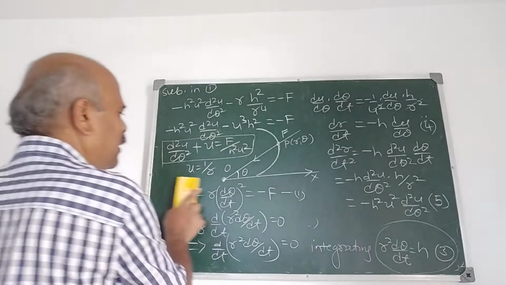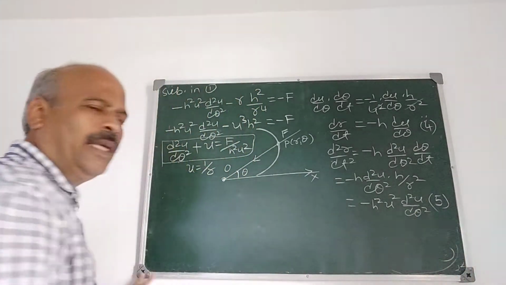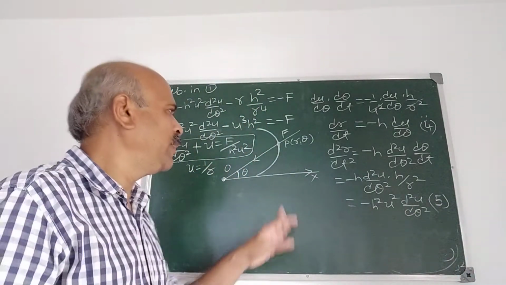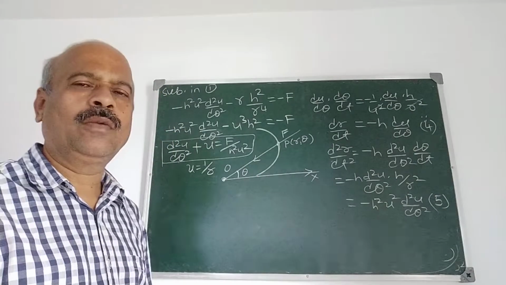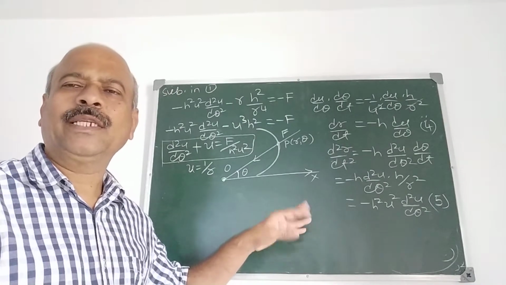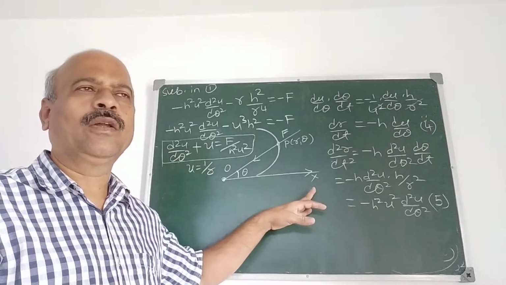The value of u is important, it is 1 upon r. This is an important derivation, because in this topic the derivation or definition may be asked. What is a central orbit? Define central orbit, central force, and derive the differential equation of the central orbit in the polar form.